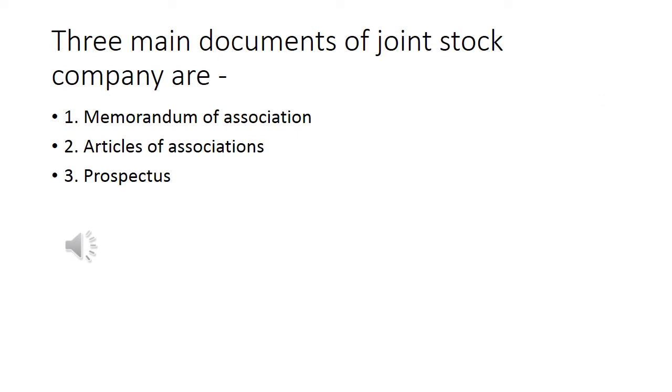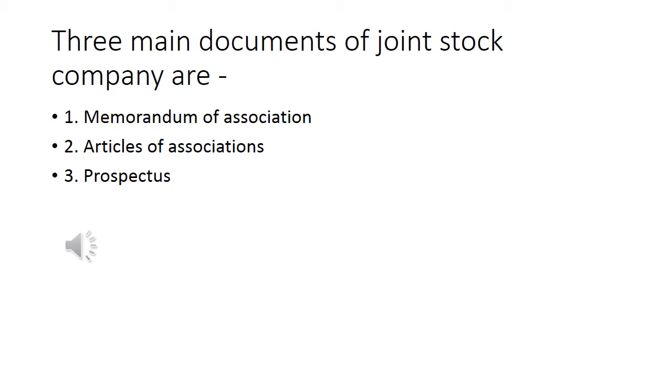To form a joint stock company, we require many documents, like the consent of the directors whom we want to appoint for our company, many types of agreements, and statutory declarations. Many documents are required, but these are the three main documents which we require for a joint stock company. Number one is memorandum of association, number two is articles of association, number three is prospectus.